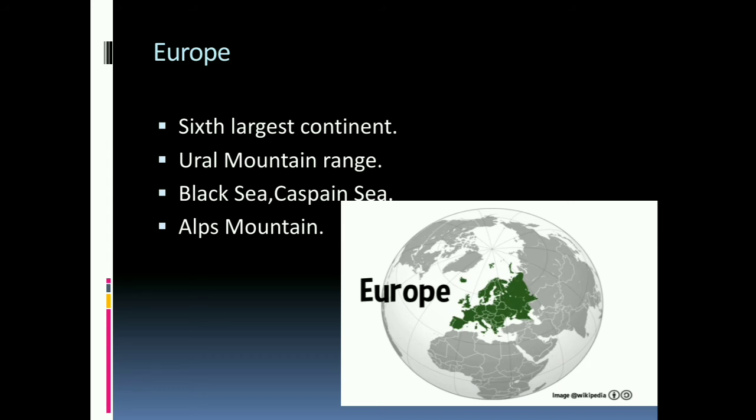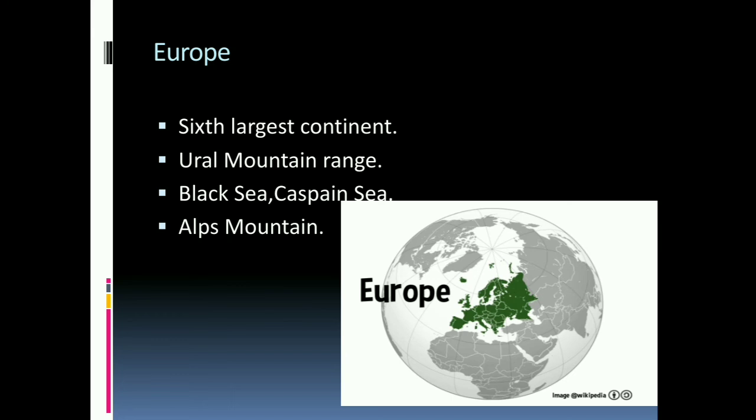To its south is the Mediterranean Sea, which separates it from the continent of Africa. Europe has many small countries and has two seas, the Black Sea and the Caspian Sea, which are surrounded by the landmass. Hence, these are also called landlocked seas. The Alps are the highest mountains of Europe.